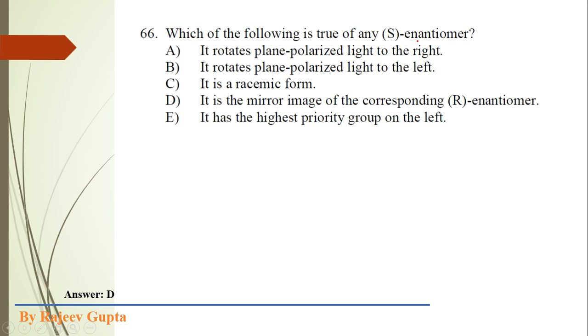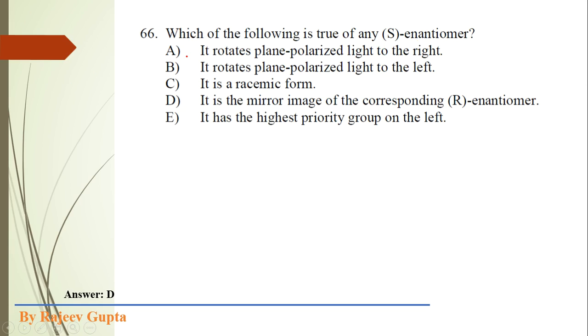First of all, remember that the R/S assignment is independent of the practical data, the optical activity, for that same enantiomer.